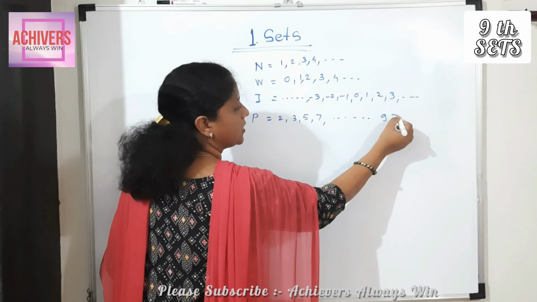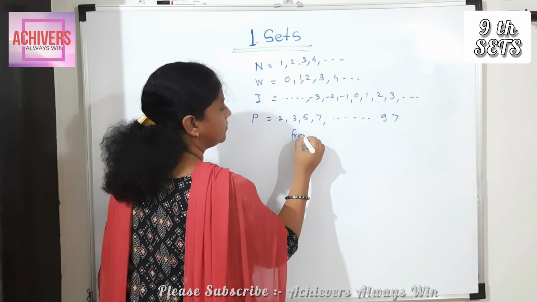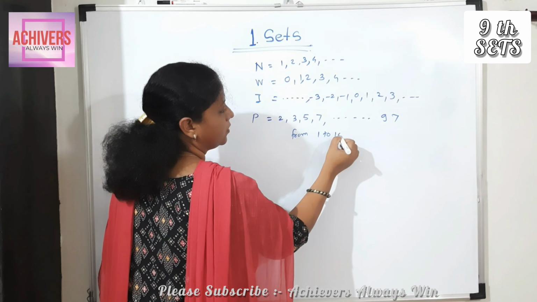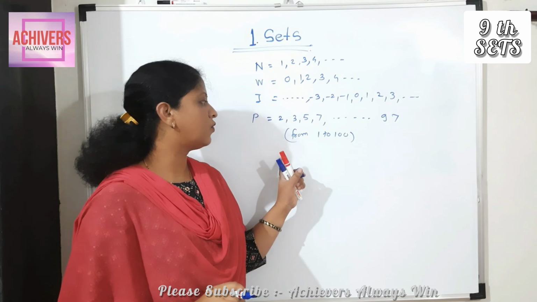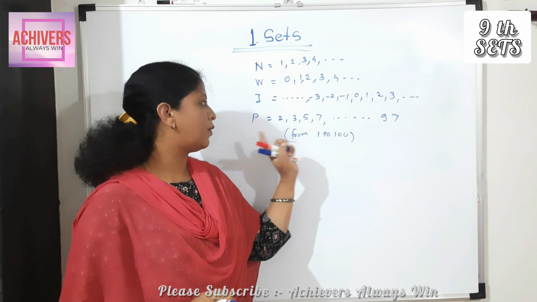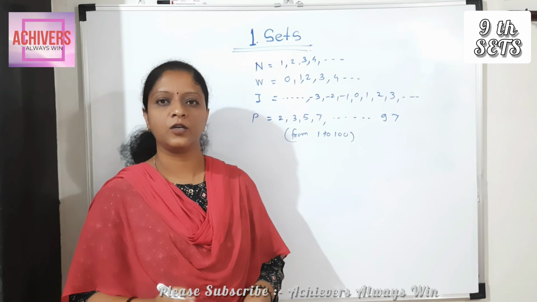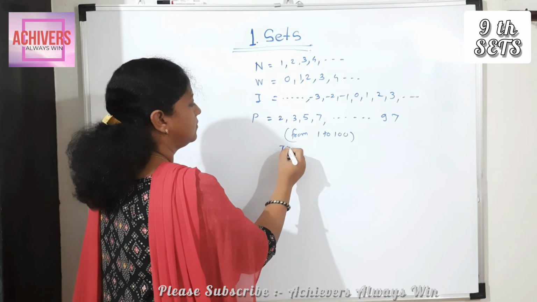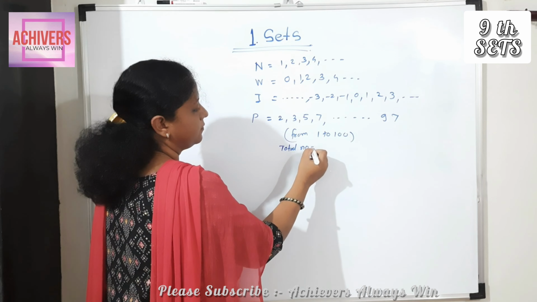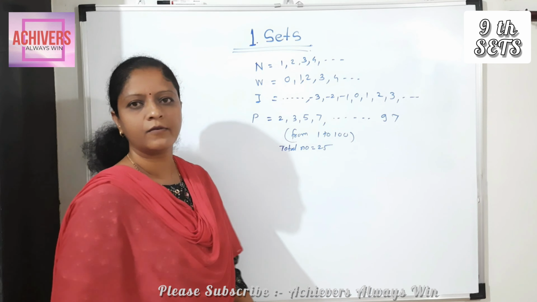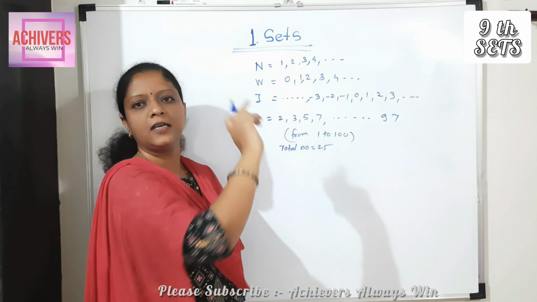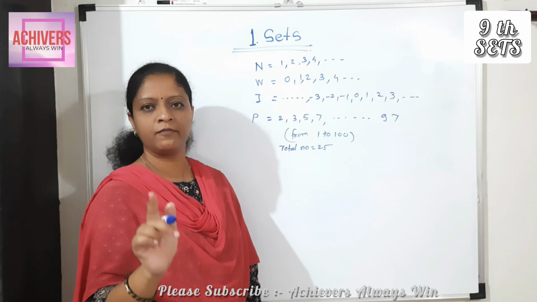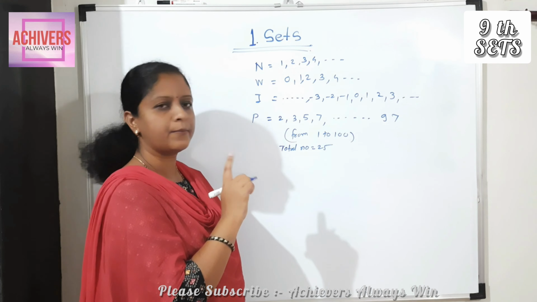last 97, from 1 to 100. There are total 25 prime numbers between 1 to 100, starting from 2 and ending with 97. Total numbers are 25, and from that 25 numbers only 2 is the even prime number. Only 1 is an even prime number, 2 is a prime number.